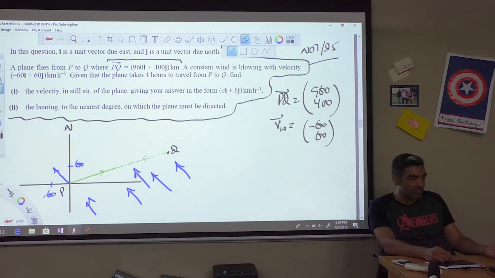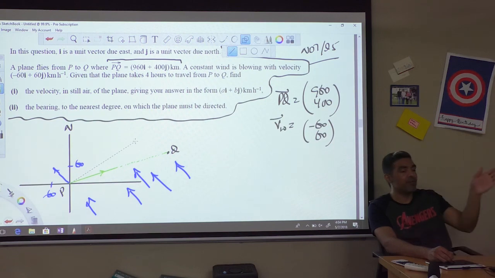The ideal velocity of the plane must have been somewhere in this direction, not here, because if it was here, the wind would have pushed it further away from the PQ course.